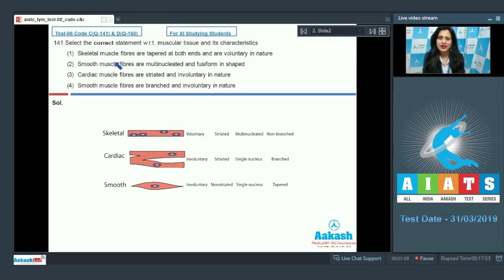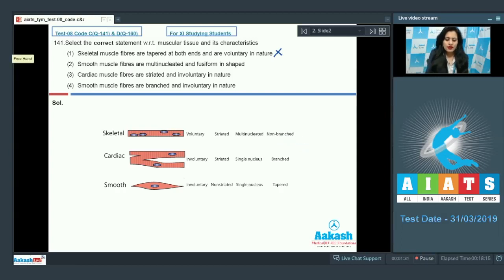And the very first option given is skeletal muscle fibers are tapered at both ends and are voluntary in nature. And as it is an incorrect statement, so this cannot be a correct answer to our question. Because as you can see here, skeletal muscle fibers are voluntary, striated, multinucleated, and non-branched.